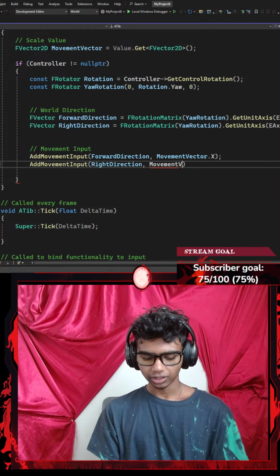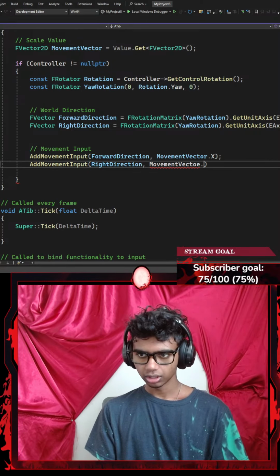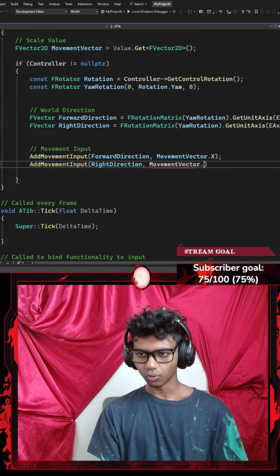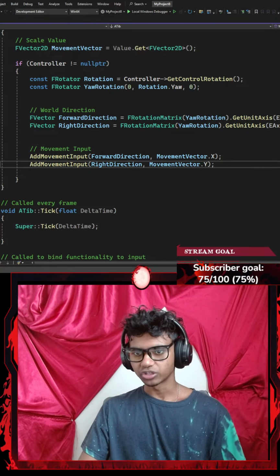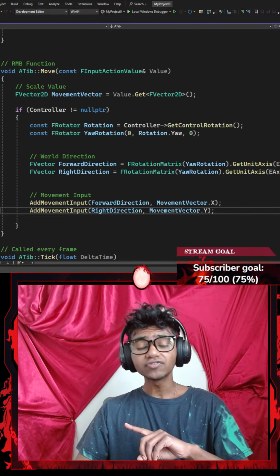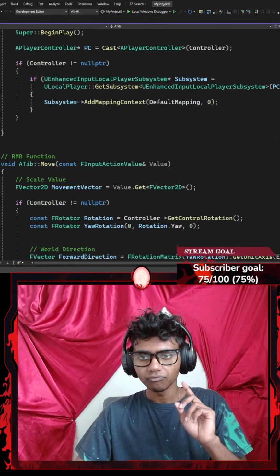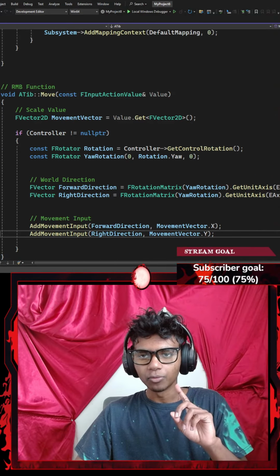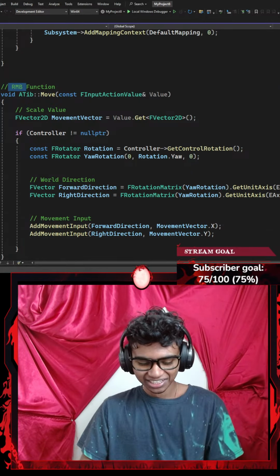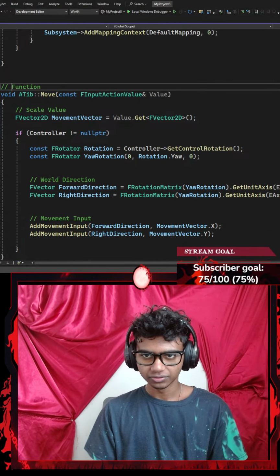Then I'm gonna go with something like movement vector dot the y-axis. Let's go with dot the y-axis, and then I'm gonna end this with a semicolon. That's about it for my move function. Once I'm done with my move function, why did I name my move function for my RMB check? Let's change this thing to something like move.